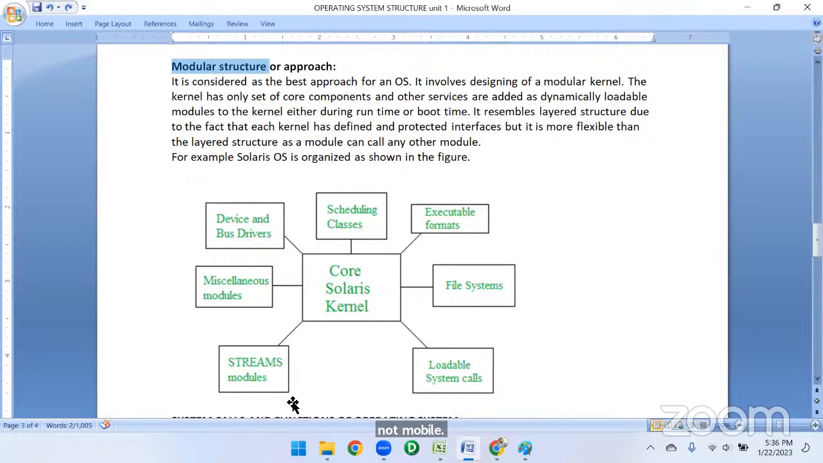The same way here also we have different types of class schedulings, executable formats, file systems, loadings, streams, resources, devices, etc. These all are going to be done while dynamically it loads the data or it loads the modules. We call them modules. These all are in the kernel.